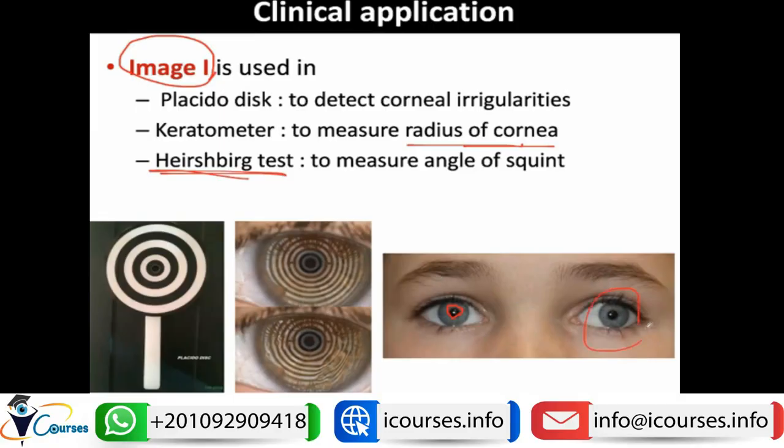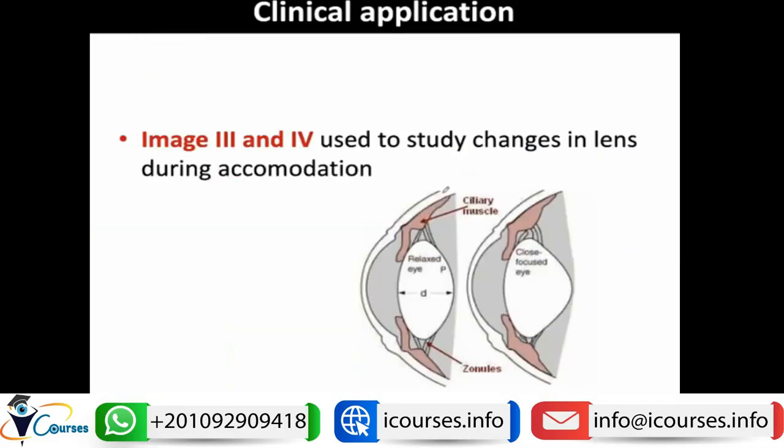Or if, like in this eye, the light reflex is more toward the nasal edge of the eye, the eye is deviated outward, so this eye has a squint. This is called the Hirschberg test, and it is based on the image formed by the light on the anterior corneal surface.